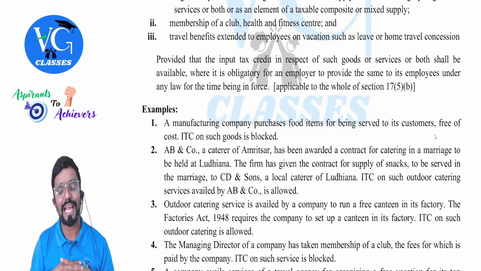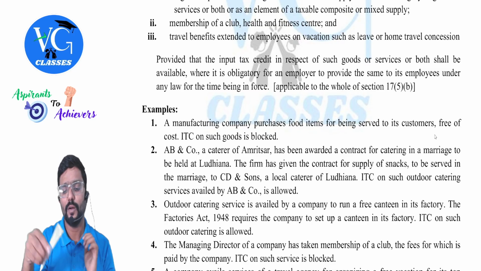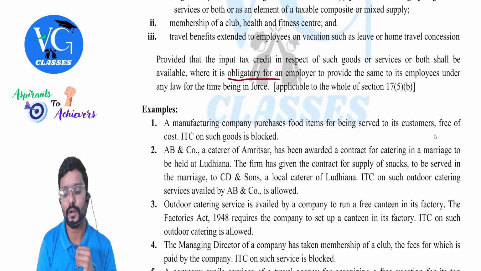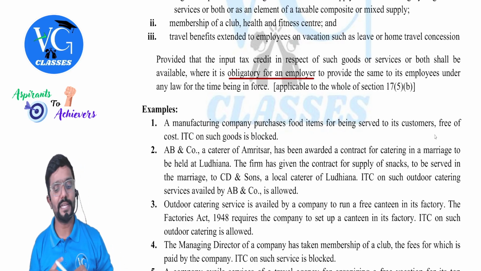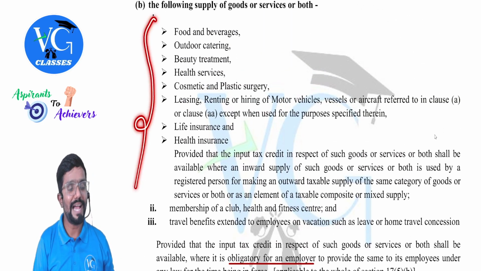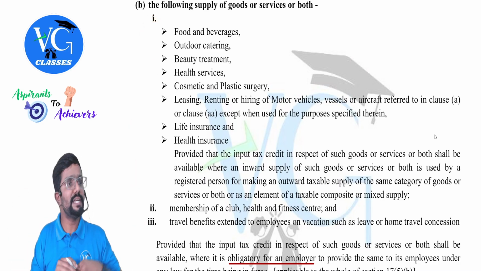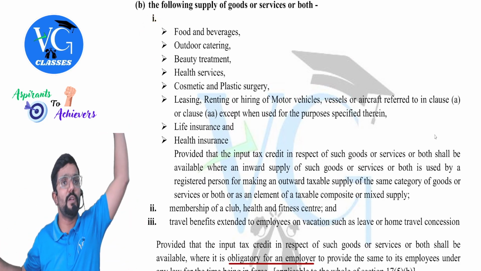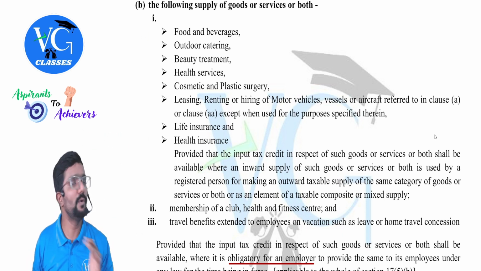Provided that the input tax credit in respect of such goods or services or both shall be available where it is obligatory for the employer to provide the same to its employees under any law for the time being in force. Means they're telling, if any of this is taken by employer as inward supply, why? To give it to their employees. Why is it taking this to give it to their employees? Because one of the laws is telling, employer, you have to give it.